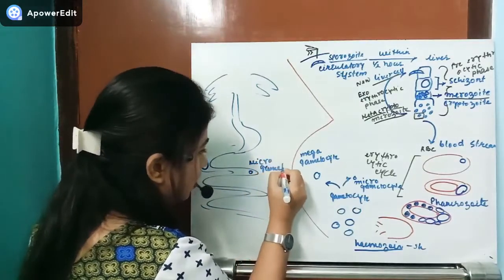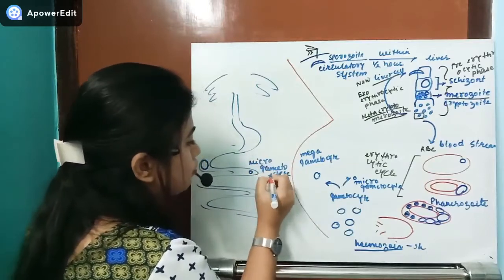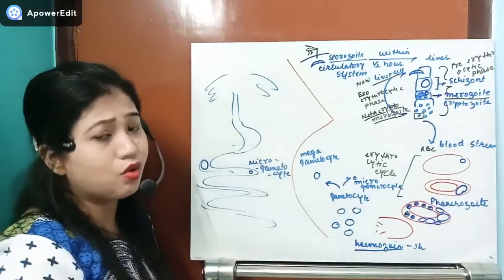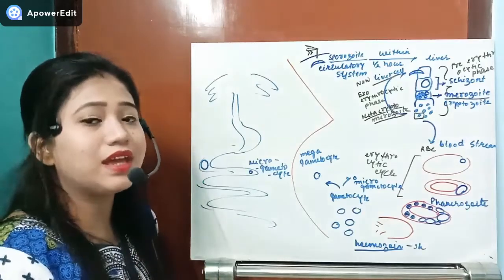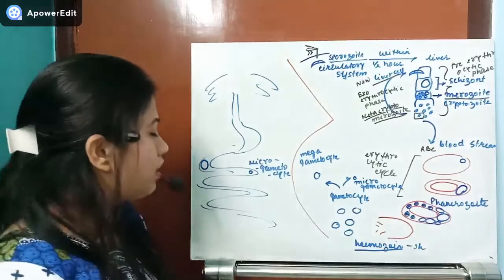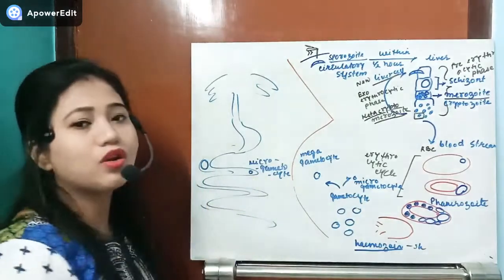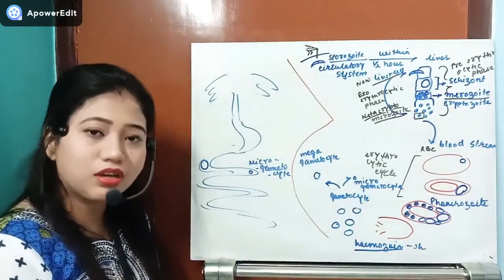This microgametocyte will undergo a process known as exflagellation, where the microgametocyte will have nuclear division.